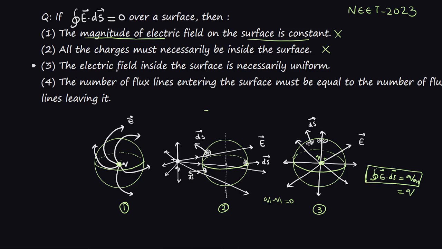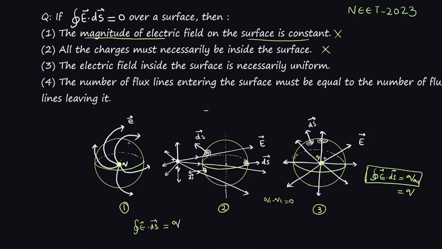The third case is that the electric field inside the surface is necessarily uniform. Let us take a case where the electric field due to the charge is non-uniform. If we again apply Gauss's law, the surface integral of the electric field over this surface will again be the charge enclosed by this surface, that is Q, which is not equal to 0.